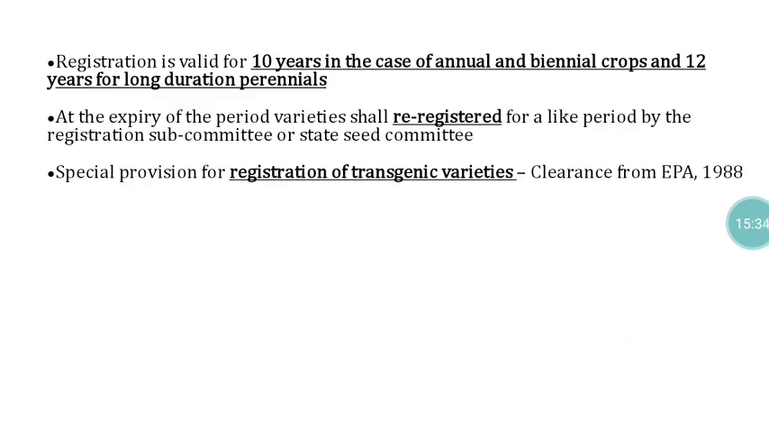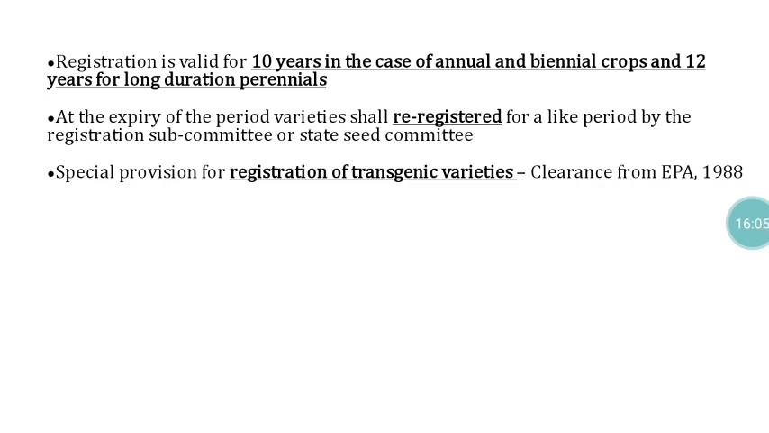Then the registration is valid for 10 years in the case of annual and perennial crops, and 12 years for long duration perennials. So the period of protection is 10 years in the case of annual and perennial crops, and 12 years for long duration crops. Upon expiry of that protection period, the kind or variety is also eligible for re-registration for the same period, and all that is decided by the subcommittee or state seed committee.